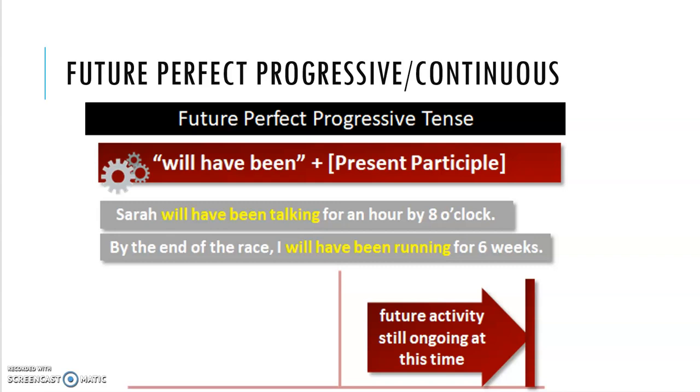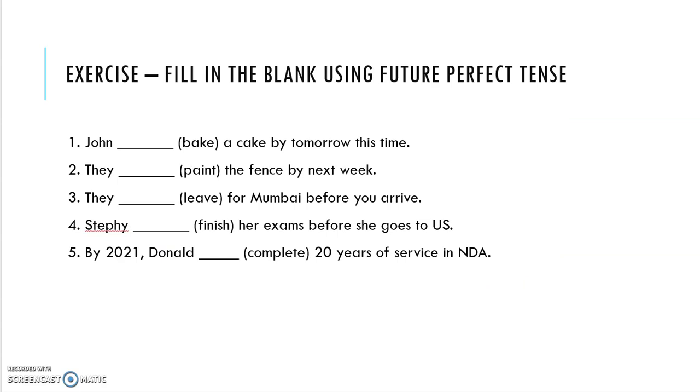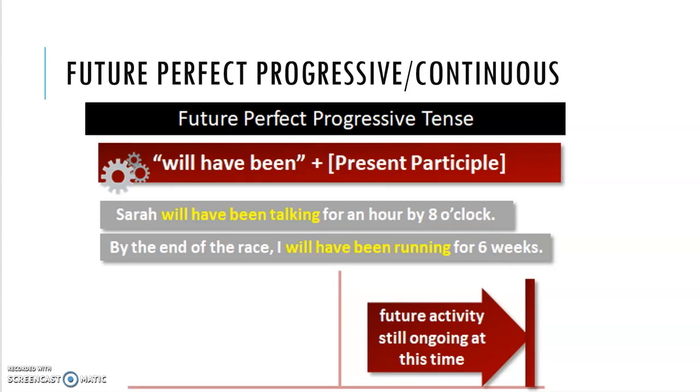You had past participle before, for example have finished. Finished is past. But here you have present participle.